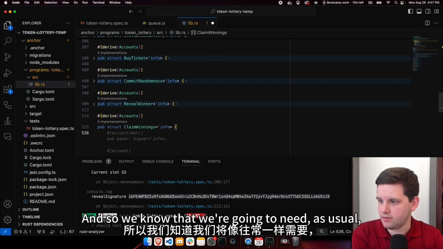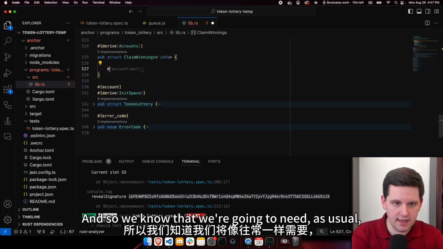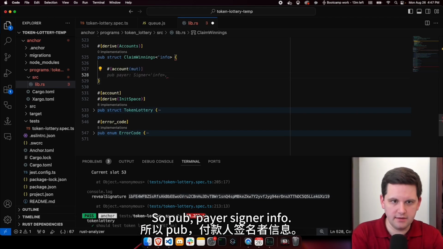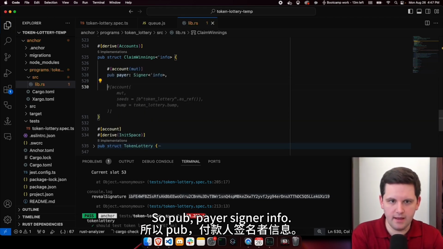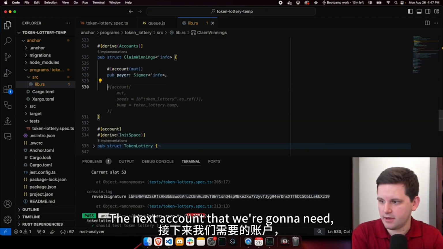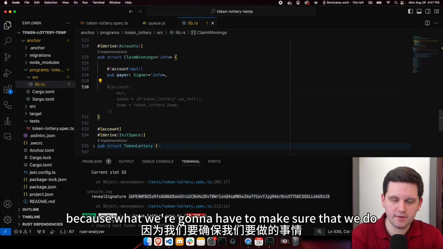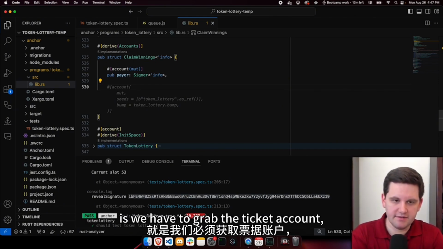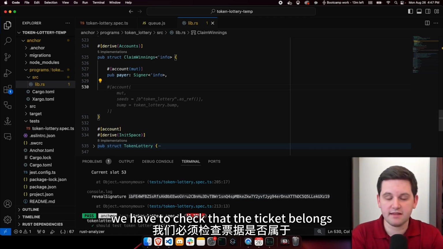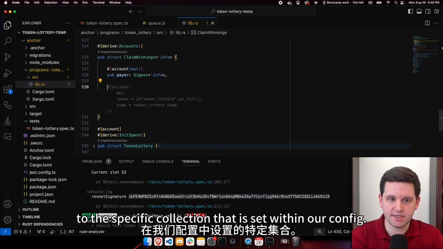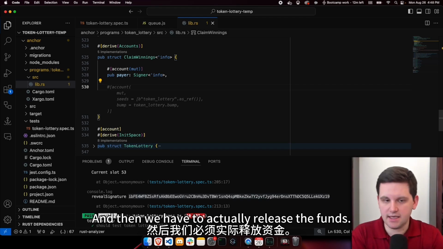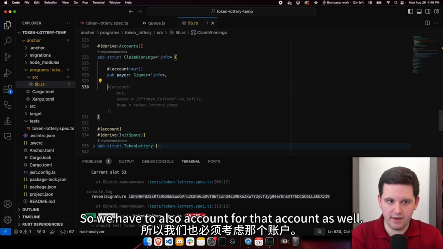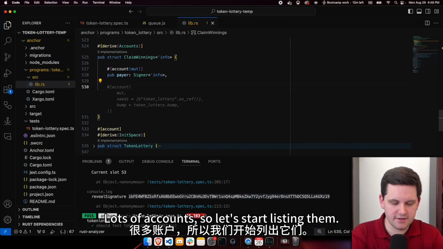Perfect. And so we know that we're going to need, as usual, the pair, so pub pair signer info. The next account that we're going to need, and we need quite a few accounts, because we have to make sure that we grab the ticket account. We have to check that the ticket belongs to the specific collection that is set within our config. And then we have to actually release the funds, so we have to also account for that account as well. Lots of accounts. So let's start listing them.